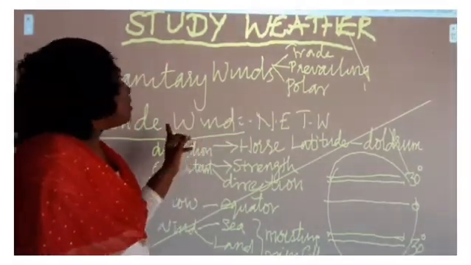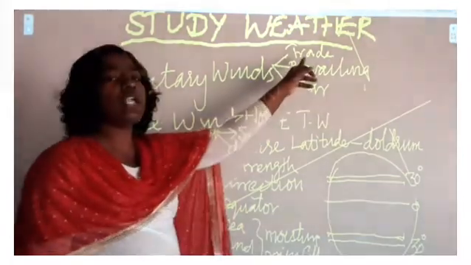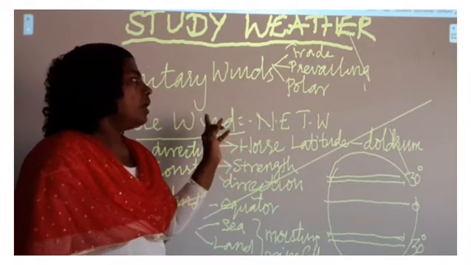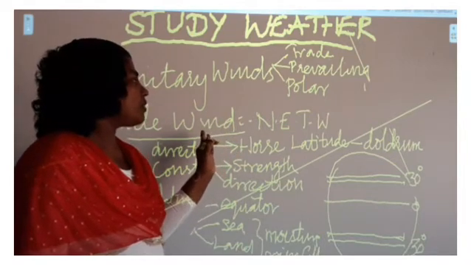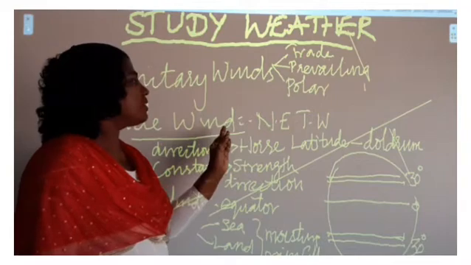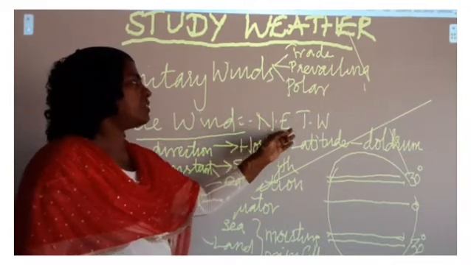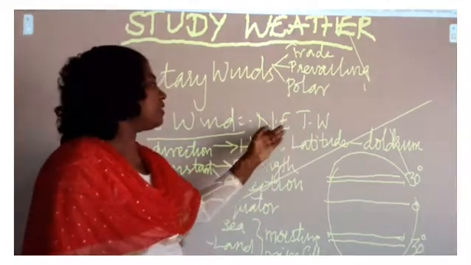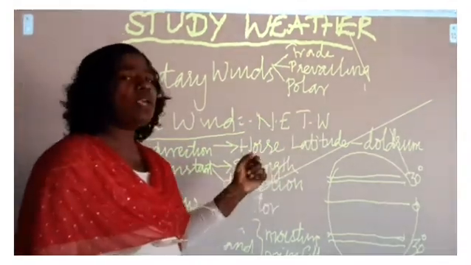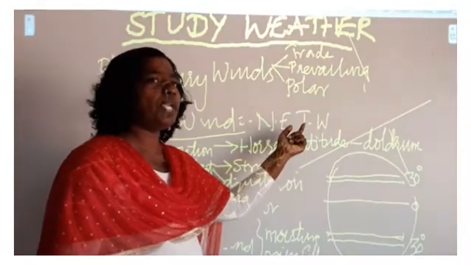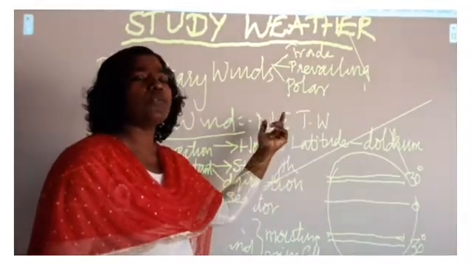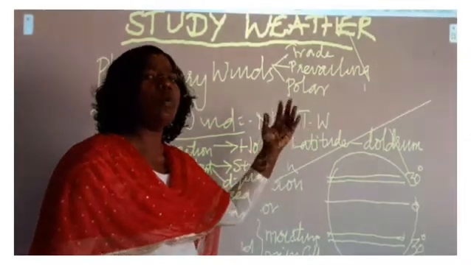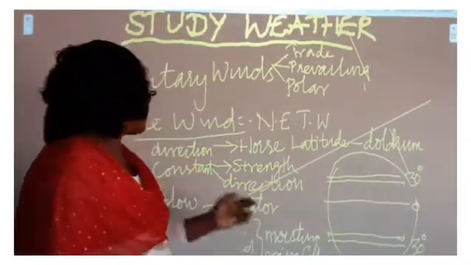The first classification of planetary wind is the trade wind. This trade wind is otherwise known as the northeast tropical wind. Why do we call it the northeast tropical wind? Because this wind flows from the northeastern part of the tropical region, in both hemispheres of the earth.